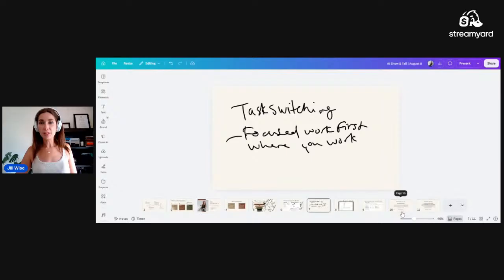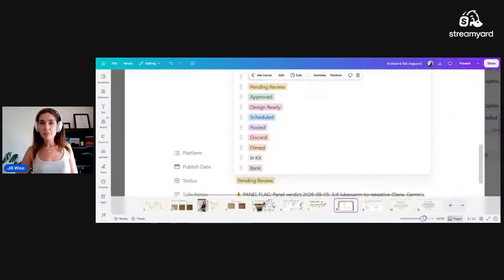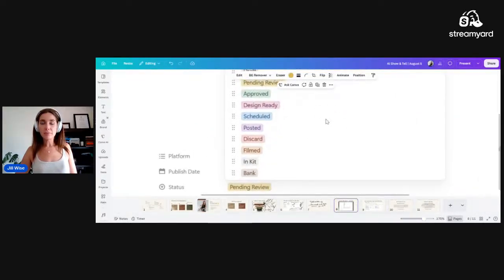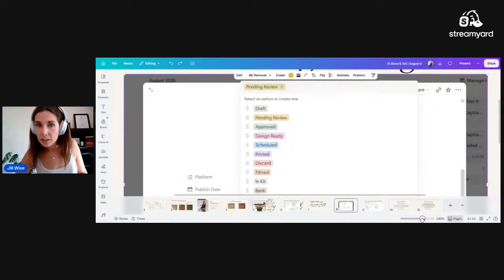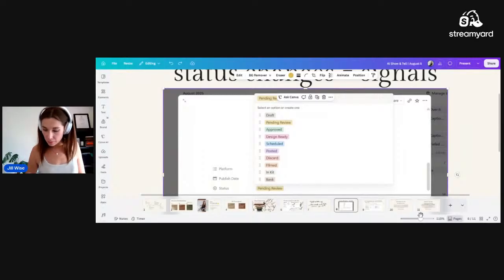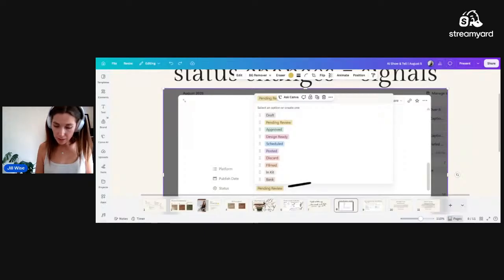So if we scroll in, we can see, oops, we don't want to edit that. If we scroll in, we can see that the status change is right here. When an email is marked as pending review, that means that an agent drafted it.